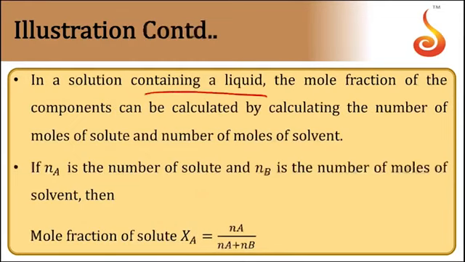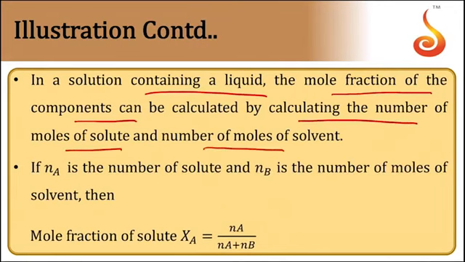Now in a solution containing liquids, the mole fraction of a component can be calculated by calculating the number of moles of solute and the number of moles of solvent. So we can get the mole fraction of individual components by knowing the number of moles of solute and the number of moles of solvent.